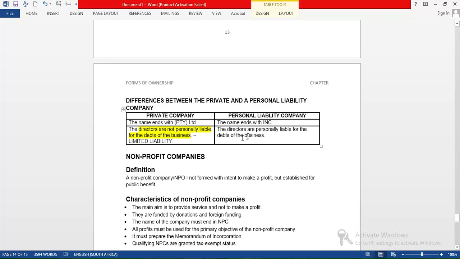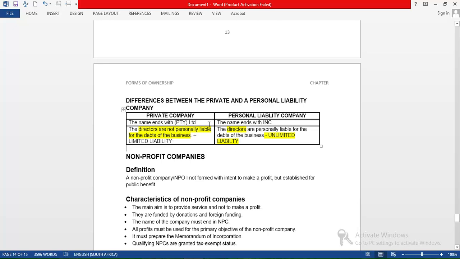Right. But under the personal liability company, directors have unlimited liability. The directors, remember I'm saying directors, the directors are the ones with unlimited liability here. But under private company, the directors have limited liability. Please, that's the biggest difference here.